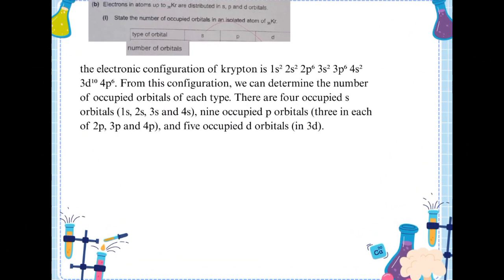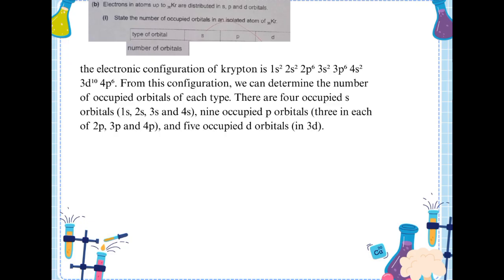Okay, we move to paper 2. Question 1. Electrons in atoms up to 36Kr are distributed in s, p, and d orbitals. State the number of occupied orbitals in an isolated atom of 36Kr. So the electronic configuration of krypton is 1s2, 2s2, 2p6, 3s2, 3p6, 4s2, 3d10, and 4p6.